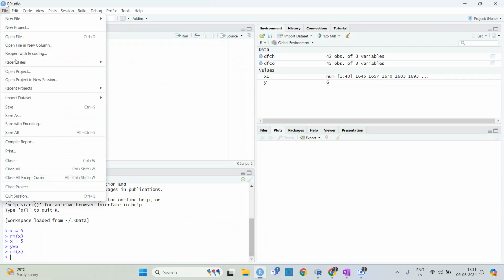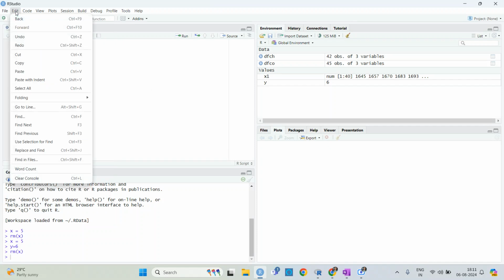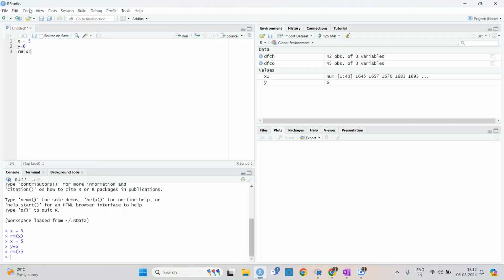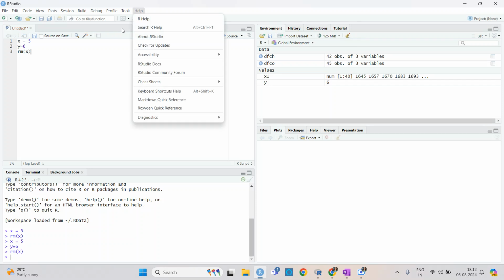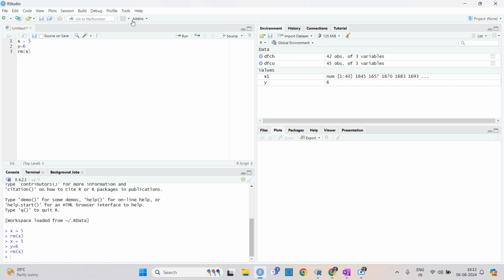Then you can import the data set from CSV, from Excel, and so on, and you can save it. These you can explore on your own. In Edit also you can see what is there, and then code, view, plots, sessions. Help you can take from here, and whatever things you have here, help, view, packages, you can have here also.